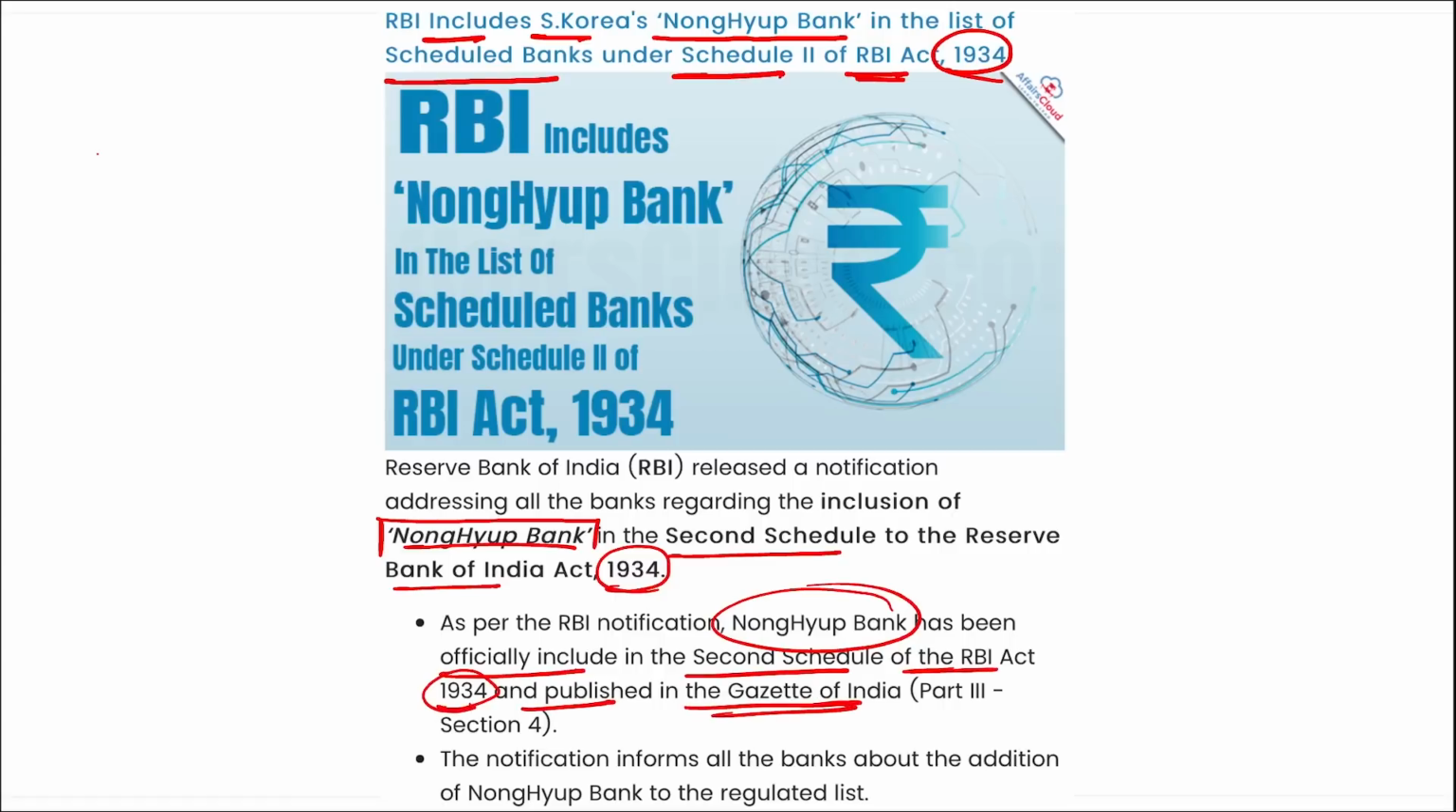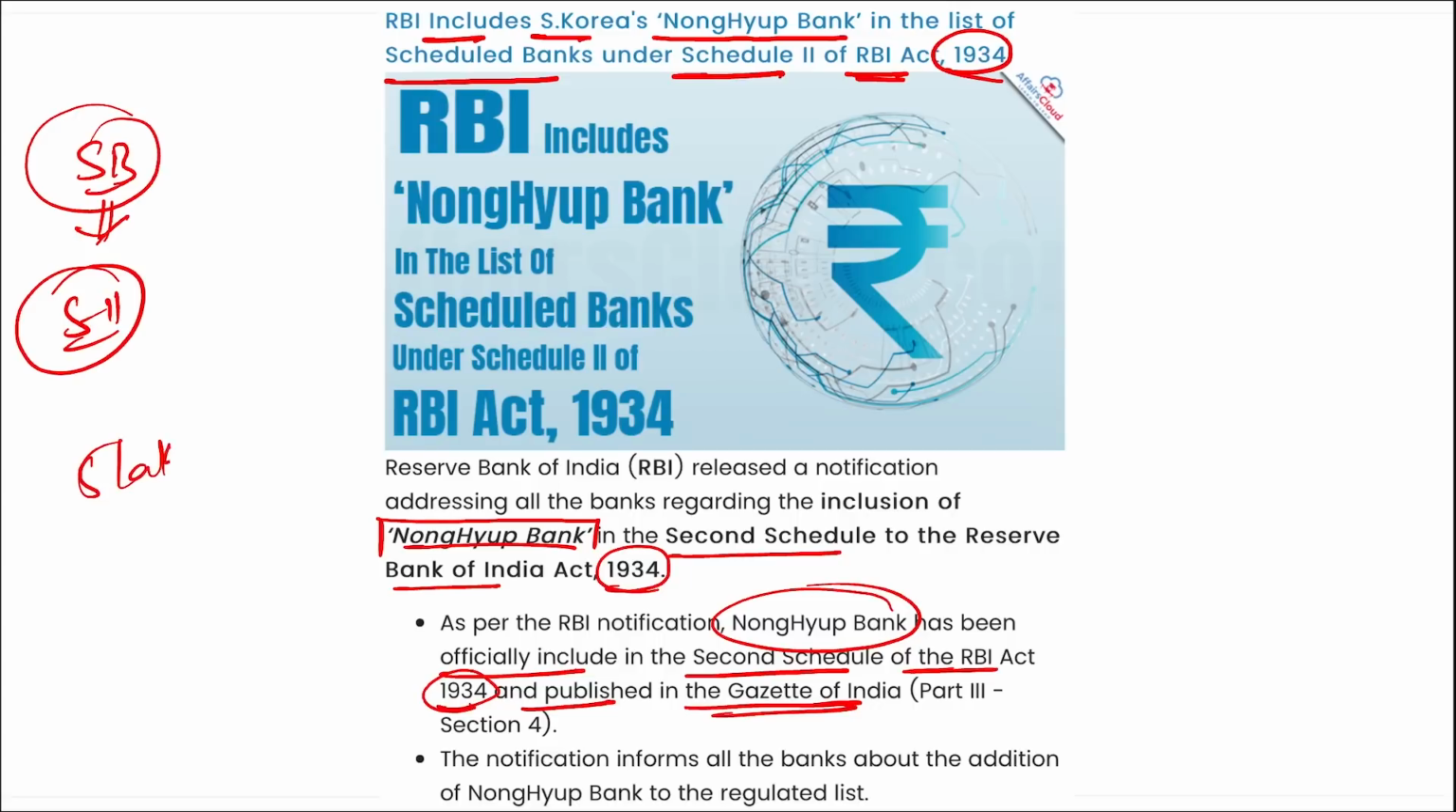Correct? Then, if we talk about scheduled banks, these are those banks that are listed under the Schedule 2 of the RBI Act. And to qualify as a scheduled bank, the bank's paid up capital and collected funds must be at least 5 lakh rupees. These banks are eligible for low interest loans from RBI, and they also have a membership in clearing houses.